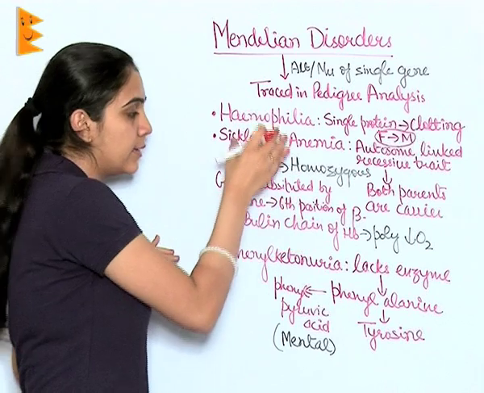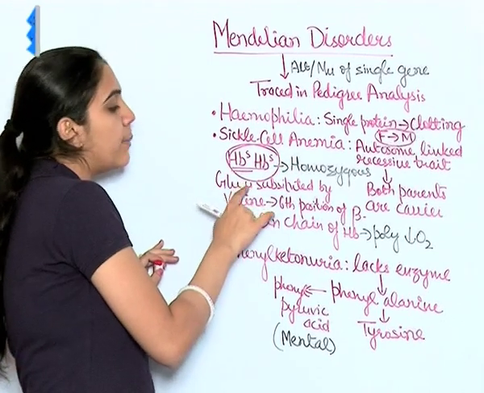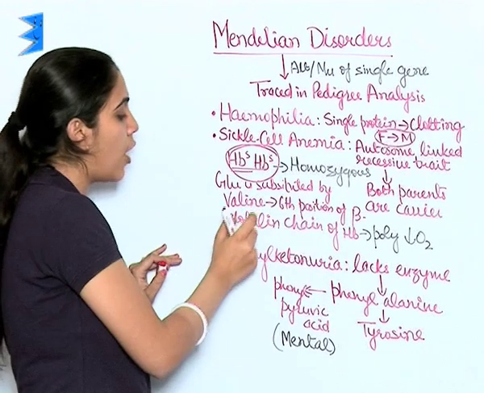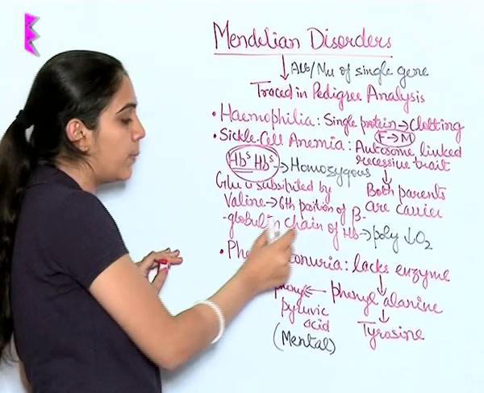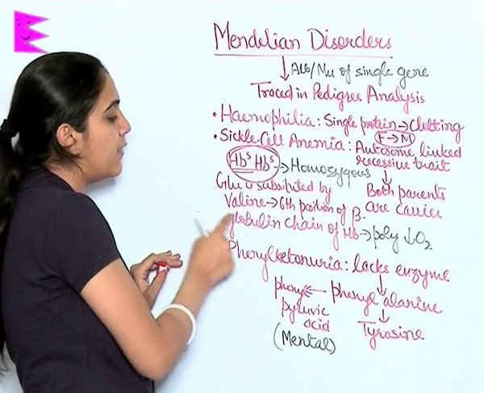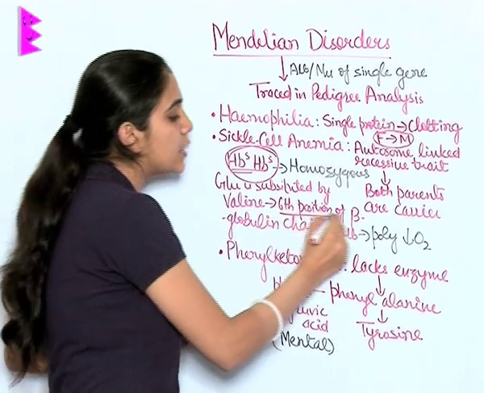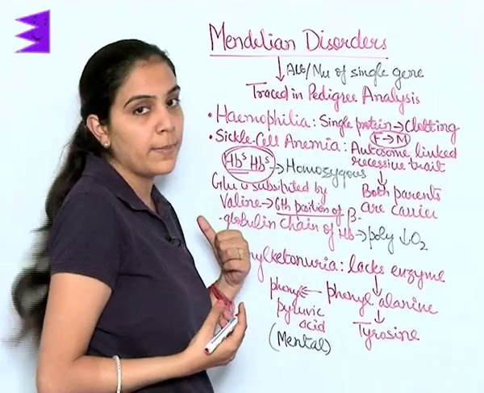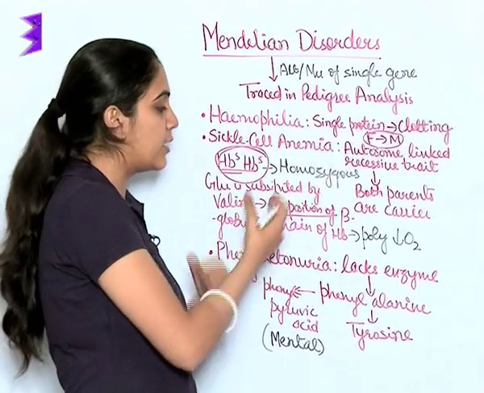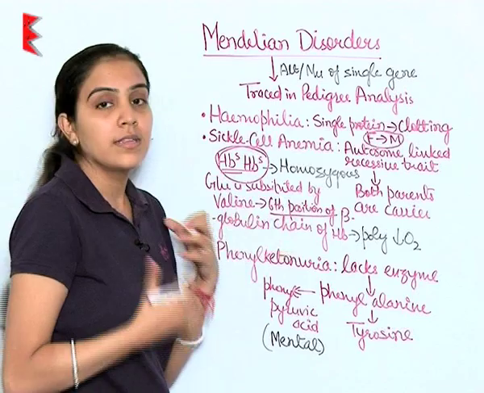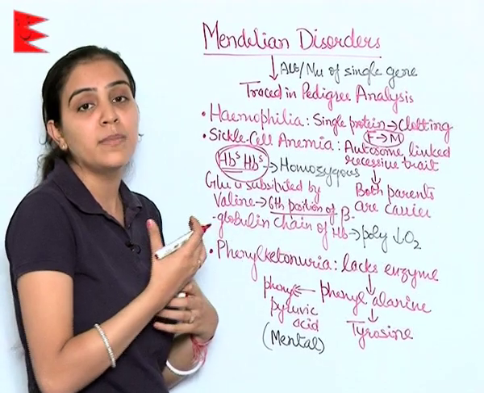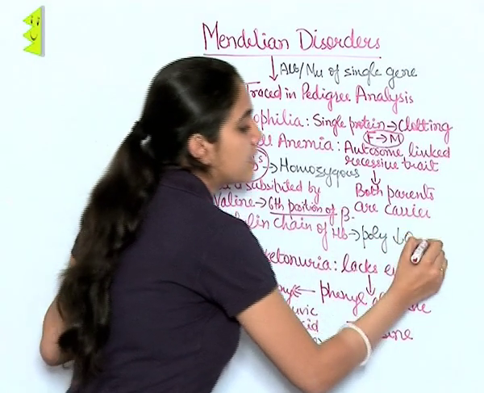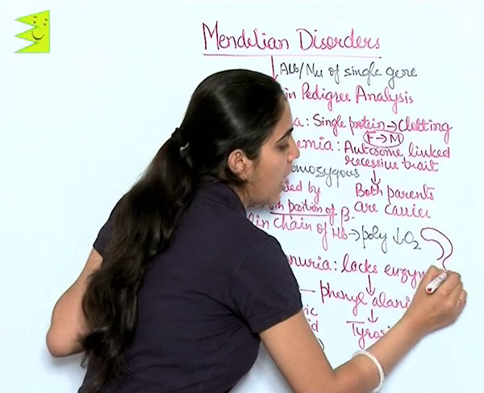What is in this? The glutamic acid at the 6th position of the beta globin chain of hemoglobin is substituted by valine. That is, on the 6th position of the beta globin chain of hemoglobin, instead of glutamic acid, valine is present. So what happens? Now this hemoglobin molecule polymerizes under low oxygen tension and forms a sickle shaped RBC like